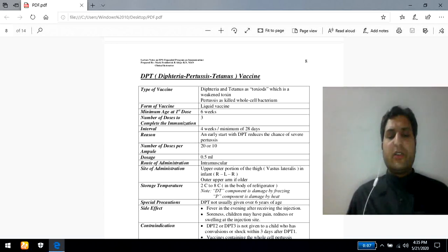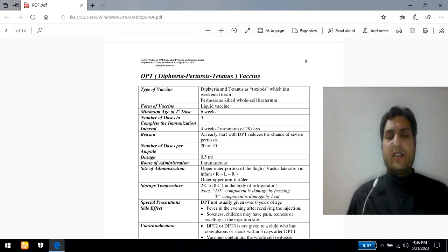Bordetella pertussis is a gram-negative bacterium, most commonly responsible for pertussis. Again, this is related to the respiratory tract region.